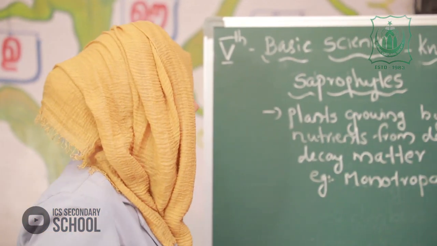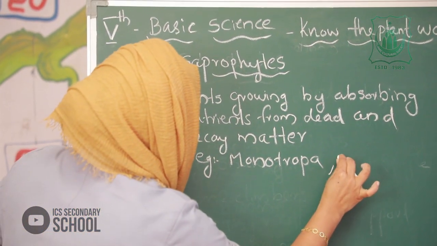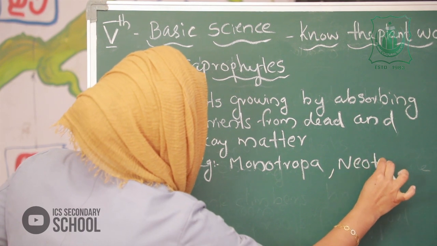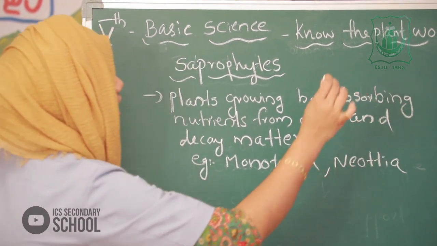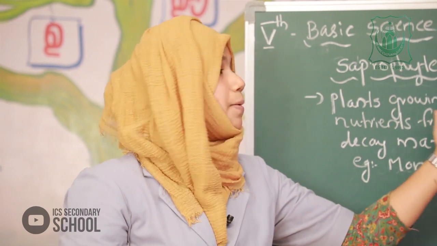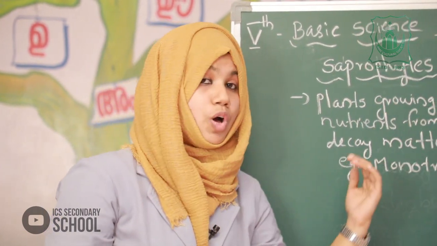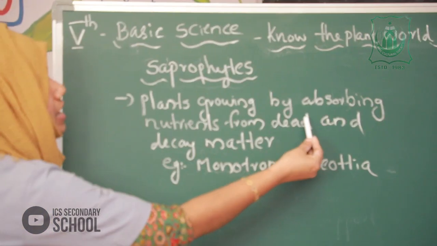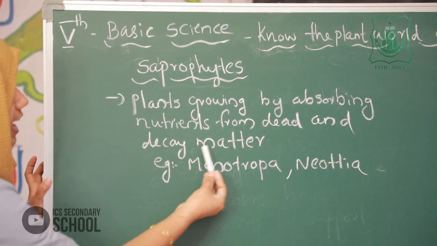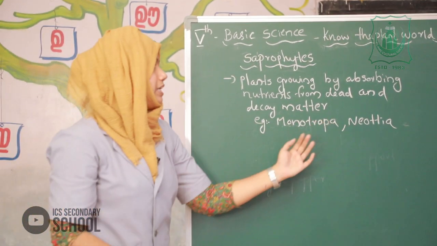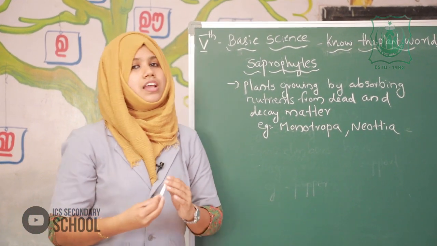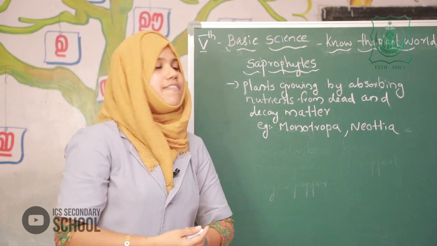This is another example of a saprophyte. So, saprophytes are plants growing by absorbing nutrients from dead and decaying matter. Examples are Monotropa and Neottia.